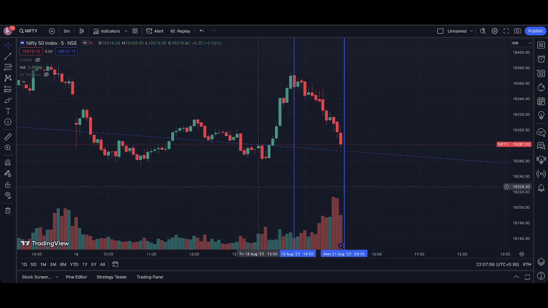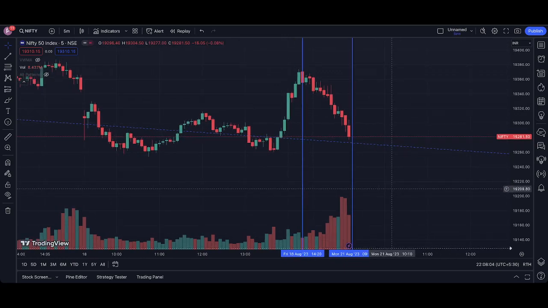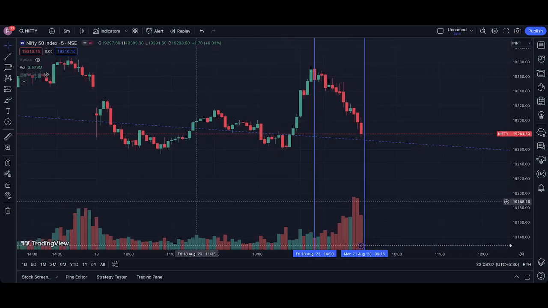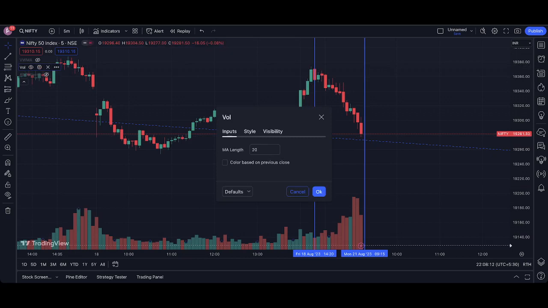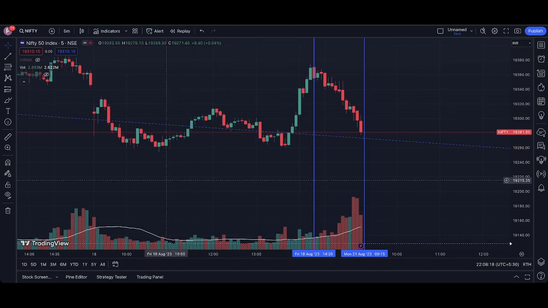That's what I wanted to explain. So always go for the volumes. And one more thing: I will tell you about breakouts, how to identify whether a breakout is genuine or going to be a fake out. In the same volume setting, you can put a moving average of 20. Now see, the breakout here was also not genuine. It was a swing breakout here, but see the volumes. The volumes were not convincing enough to take trades. Even here it crossed the line somehow, because it's taking the average. But see here, the breakout is clearly selling, huge selling.